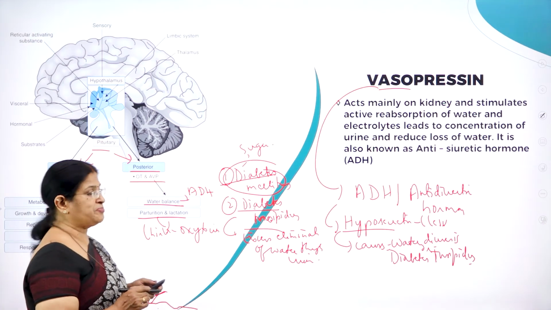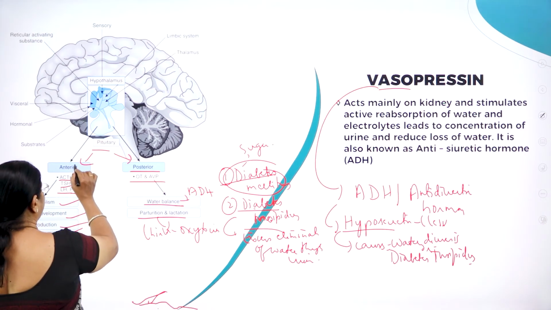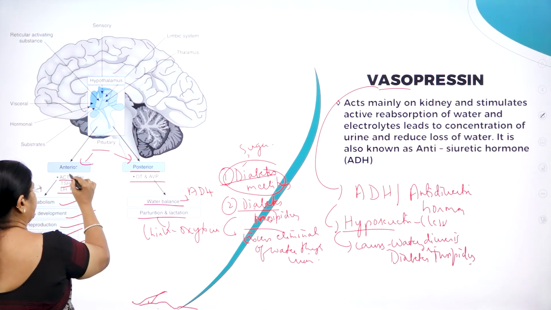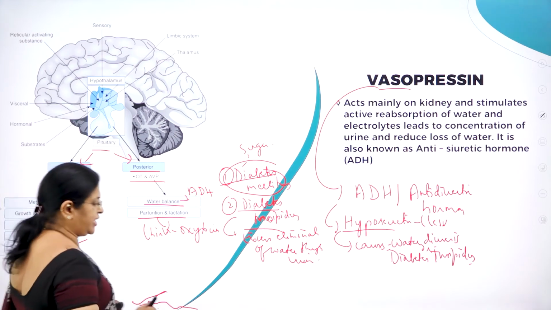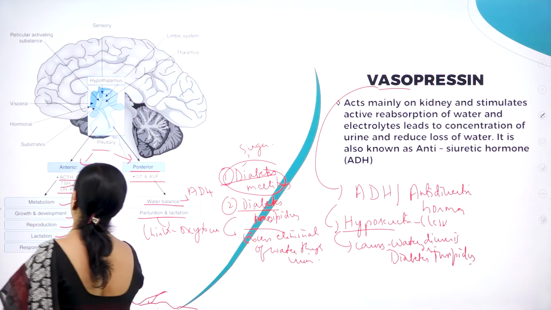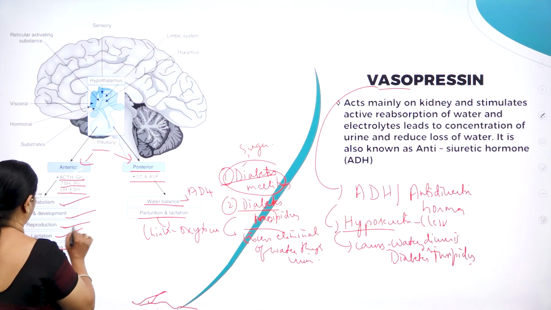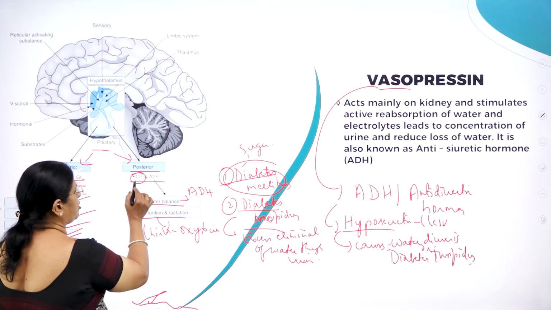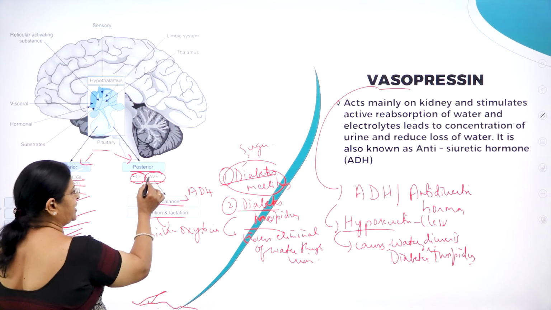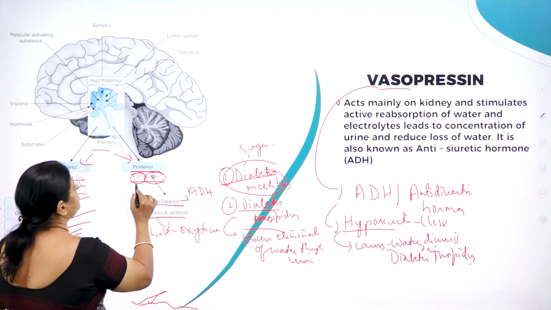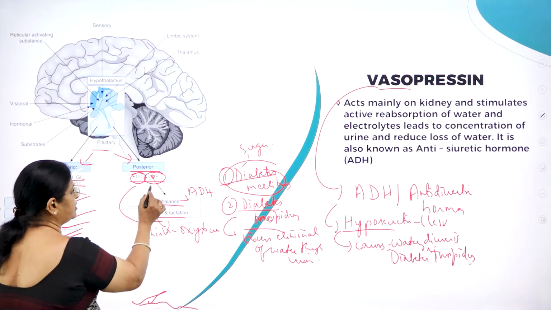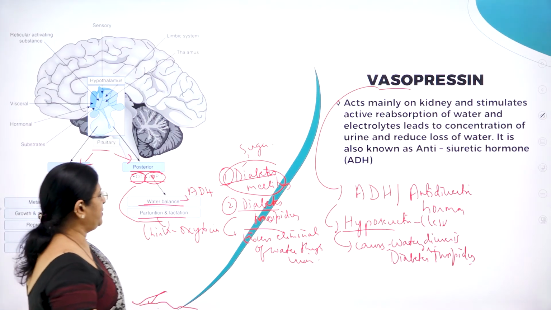So you can see in this picture, the pituitary is divided into anterior pituitary and posterior pituitary. The anterior pituitary produces ACTH, GH and others, which help in metabolism, growth and development, reproduction, lactation and response to stress. What does the posterior pituitary produce? Oxytocin and antidiuretic hormone. Oxytocin will help in parturition and lactation, and ADH will help in water balance.